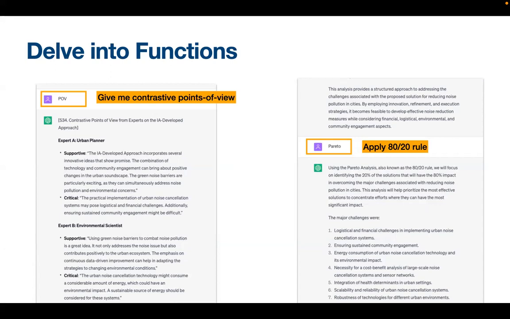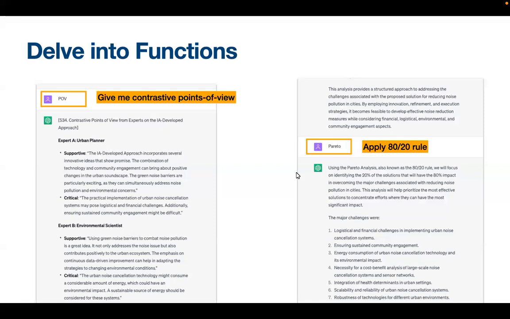I've memorized a lot of these, and over time we'll memorize this, and this will now give contrastive points of view. You see here it's using the feedback from an urban planner, environmental scientist, and so on. It might give a lot of output. You might not know what to do next, so you can apply the 80-20 rule to it by just typing in Pareto, and it will tell you what it thinks is the most important.